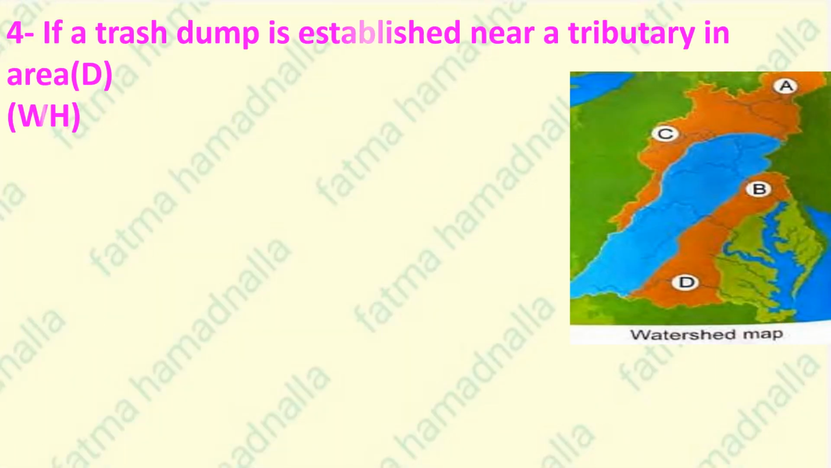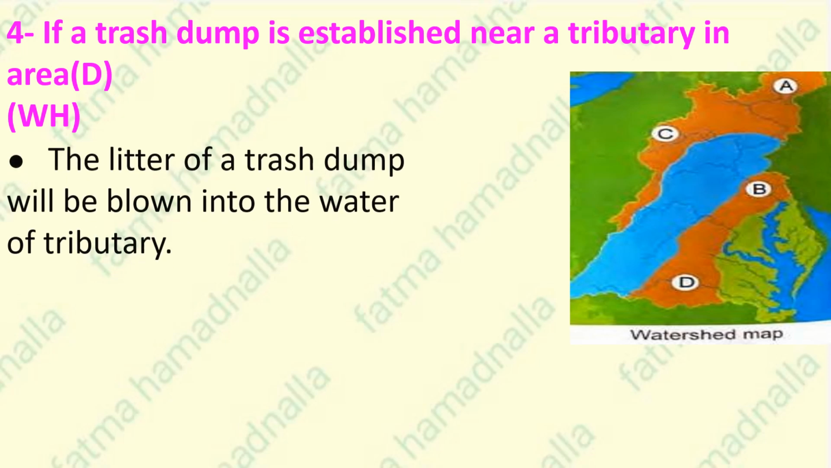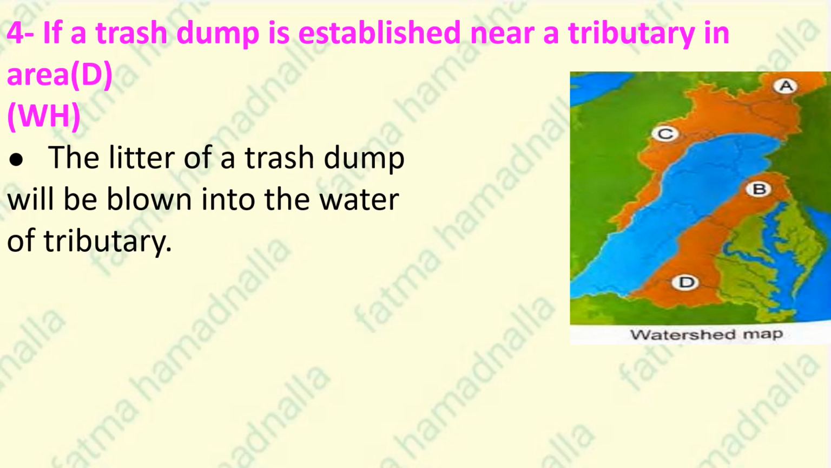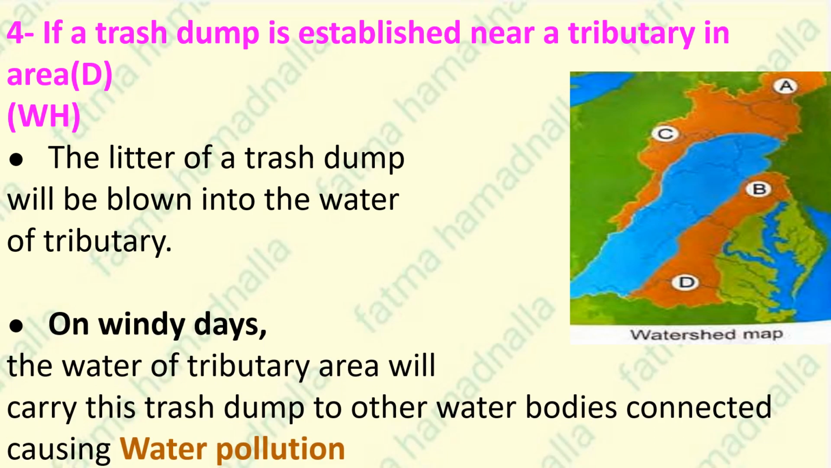4. What happens if a trash dump is established near a tributary area D? The litter from the trash dump may be blown into the water of the tributary. On windy days, the water in the tributary can carry this litter to other connected water bodies, causing water pollution. Okay?